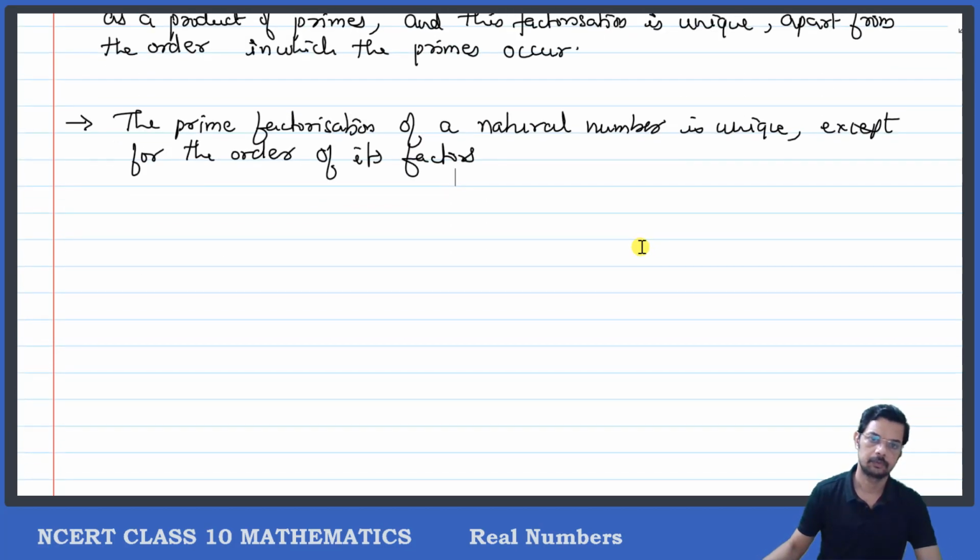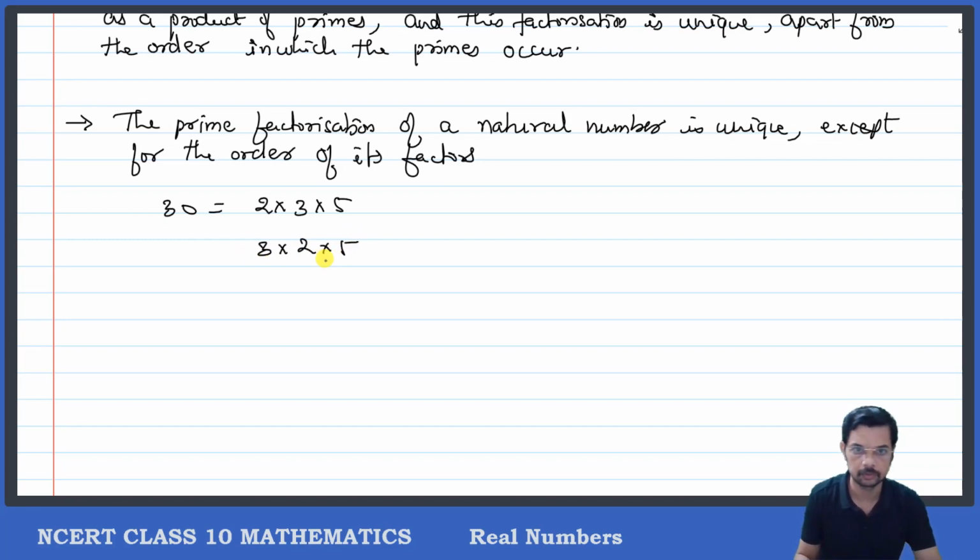Say for example, 2 3s are 6. See, I can have say 2 into 3 into 5. Okay, what is this? This is 30, correct? 30 can be written as 2 into 3 into 5, or I can write it as 3 into 2 into 5, or I can write it as 5 into 2 into 3, or many different ways, correct?